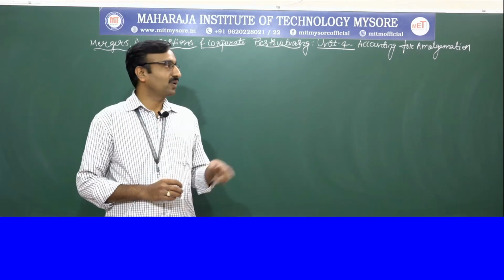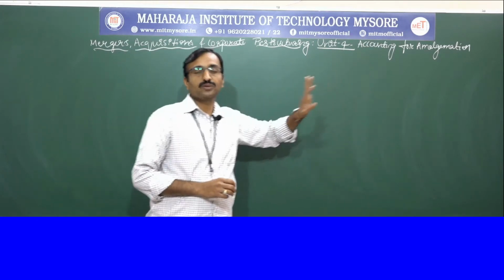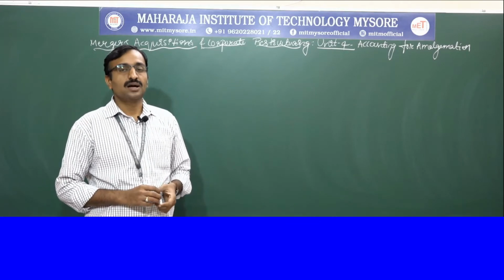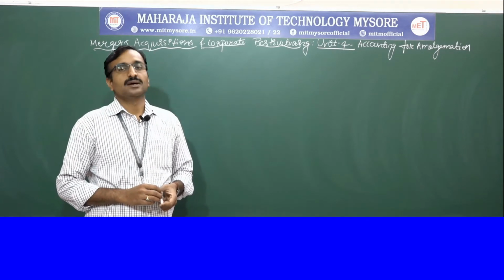Today we are doing Unit 4, that is Accounting for Amalgamation. Today we are going to understand Unit 4, called Accounting for Amalgamation. So what do you mean by Accounting for Amalgamation? Why is it important for the corporate sector?